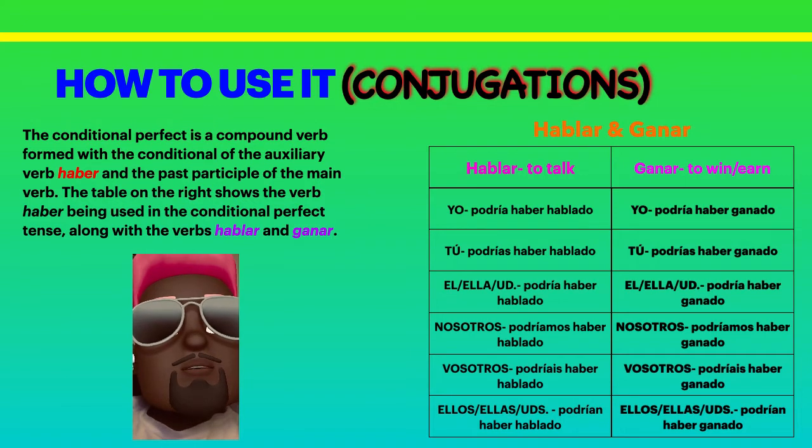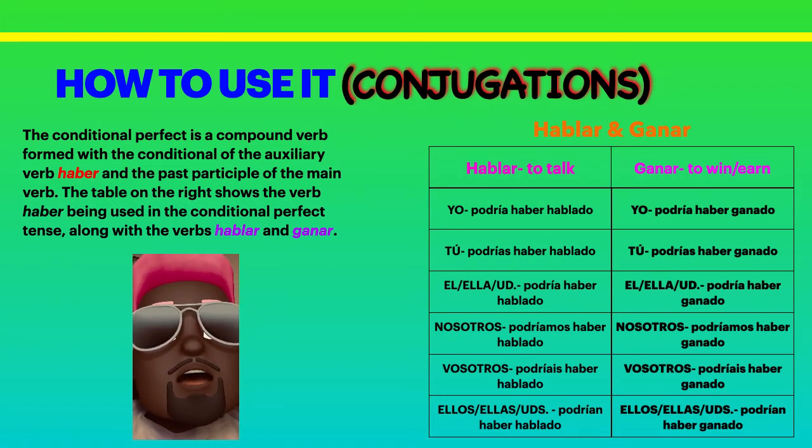So in the yo form, we have yo podría haber ganado. That means I could have won. We have tú podrías haber ganado. That means you could have won. In the él, ella, usted form, we have él podría haber ganado. He could have won. And ella podría haber ganado.